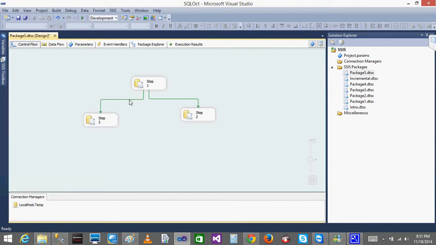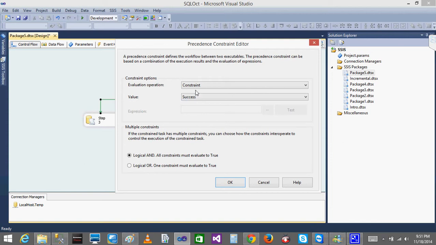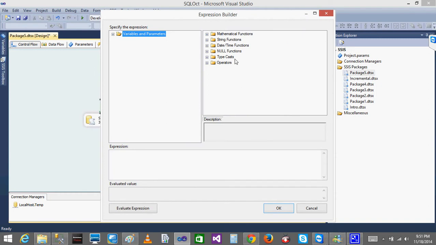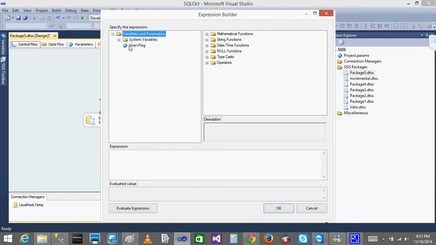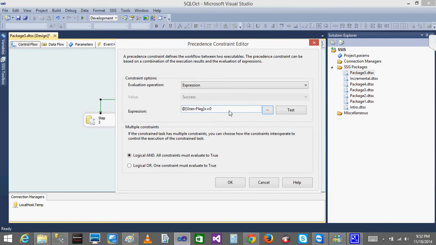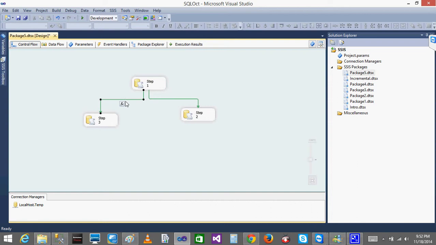Now click on the expressions. Now here constraint, click on the expression. So if I want to write some expression, I can write it in two ways. Just click the side button here. What is the value I am having here? Flag, right? Drag and drop the flag. And you can give if the flag is equal to 0. Evaluate expression true. Automatically it is becoming true. So then this line will execute. Now see automatically you can see one fx symbol here. When you write an expression you can see fx.